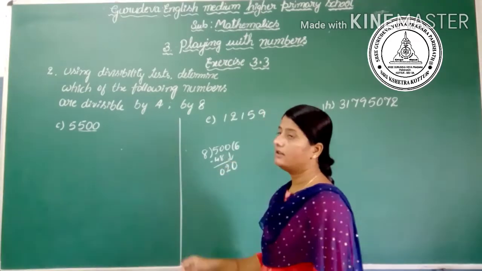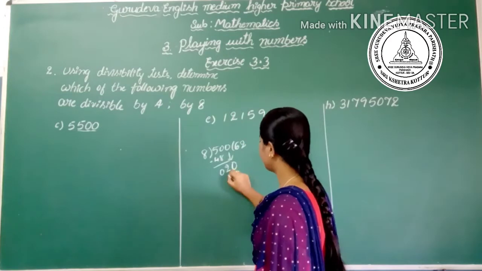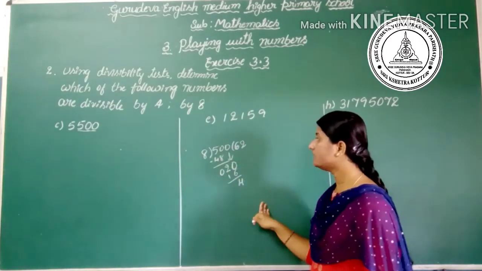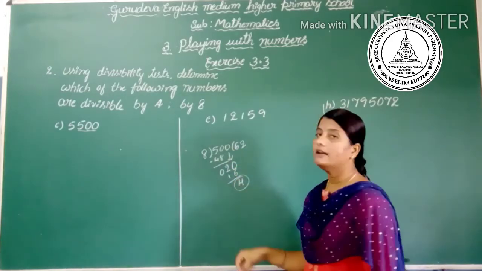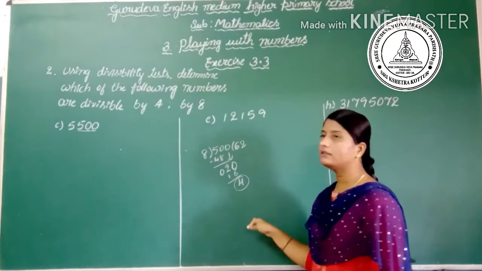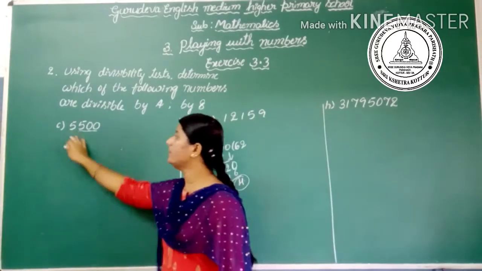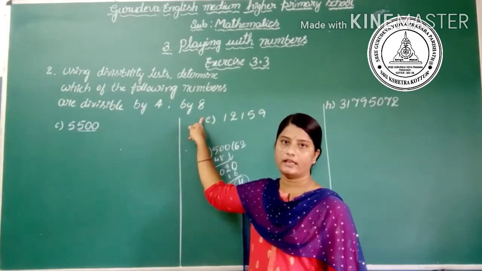Take 2 downside. 8 how much is 20? It will not come. 8 twos are 16. Remainder is 4. So it will not divide the given number exactly. Because there is a remainder, and we should get remainder 0 but we didn't get it, the whole number 5500 is not divisible by 8.